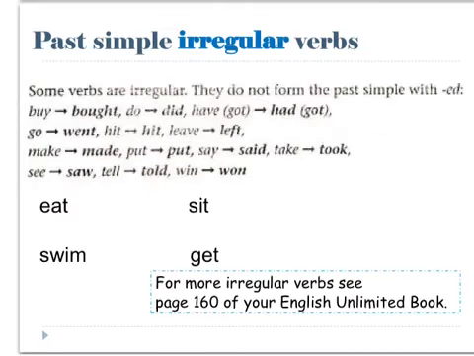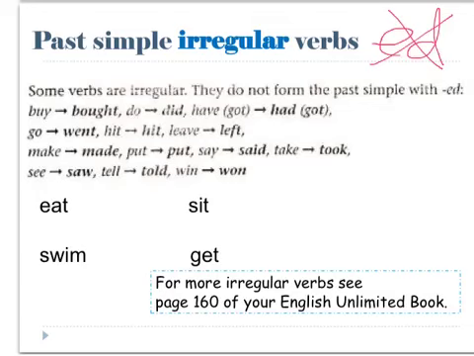Unfortunately, not all verbs are regular verbs. We also have irregular verbs. For these verbs, we do not add ed. You have to memorize the form they take for past simple. You just have to memorize them.